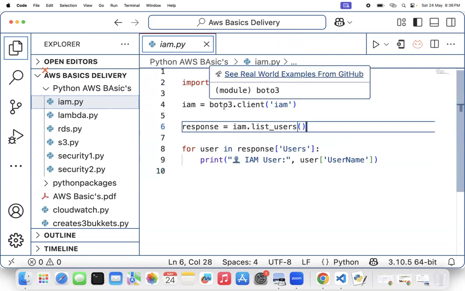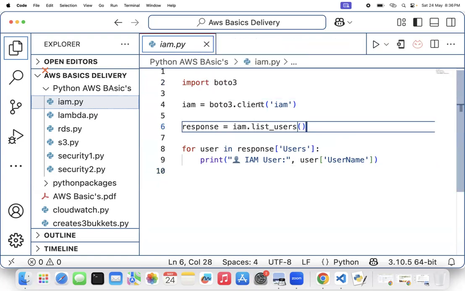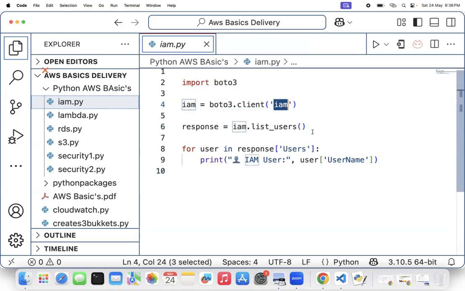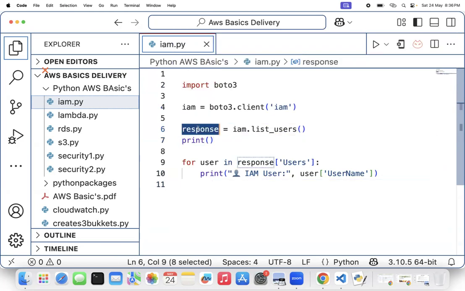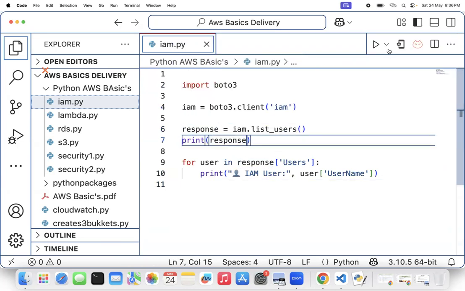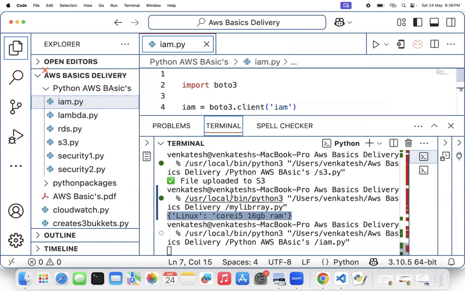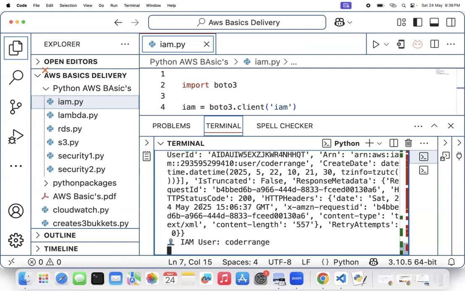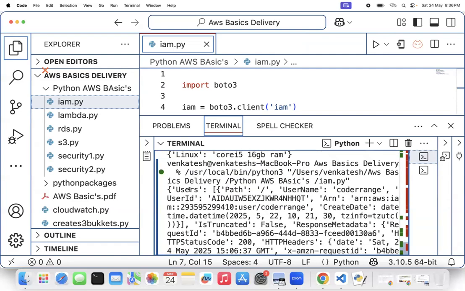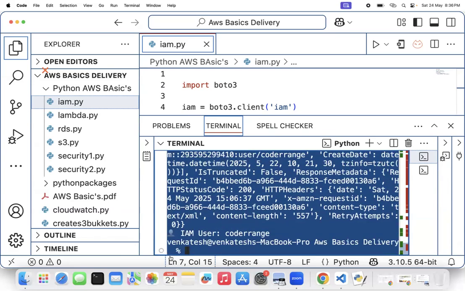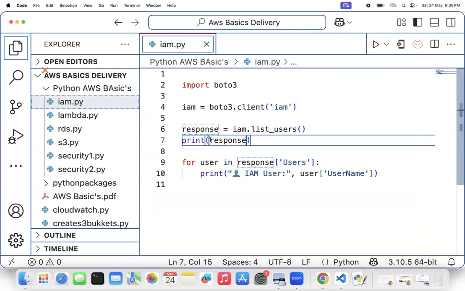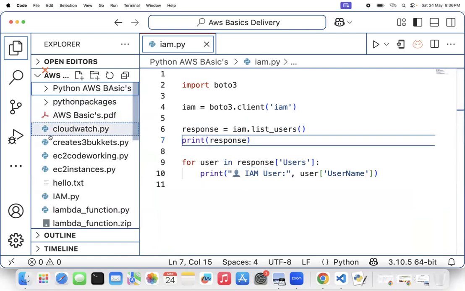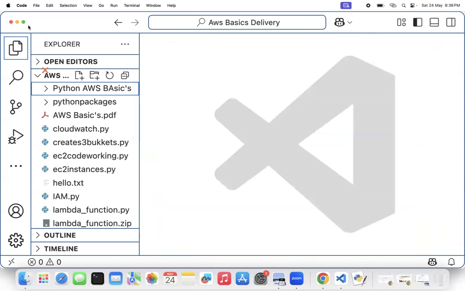For example, in boto3, I'm calling the client function and passing IAM. If you print this response, let me print it for your understanding. If you run this code, the response will be a data structure object. You can see this is a data structure object. I'll show you a demonstration of how predominantly you're going to use DSA. That is the level of DSA, so a vast level of understanding of DSA is a must.